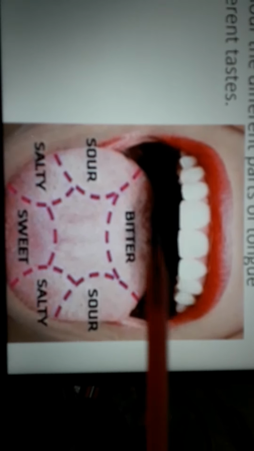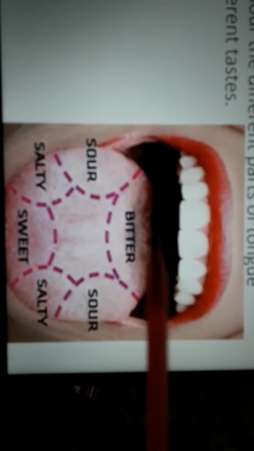This shows that you like the food very much. Similarly, golgappa. Suppose golgappa is there in front of us and we are not able to eat it. Then what happens? Saliva comes out of our mouth. This saliva is secreted by this gland, the salivary gland. And our saliva contains one enzyme.